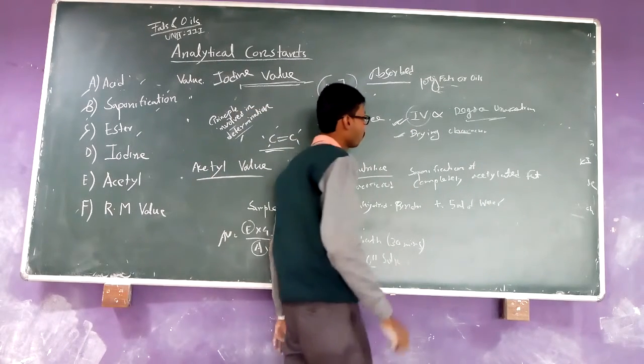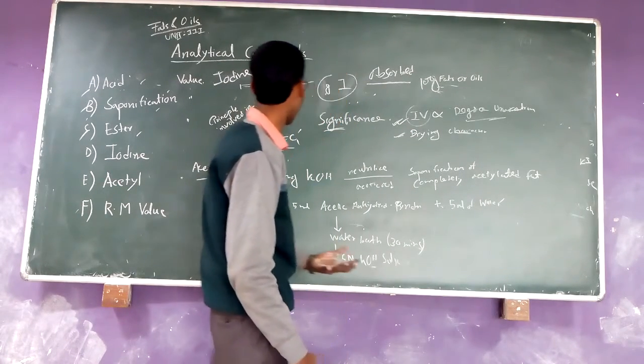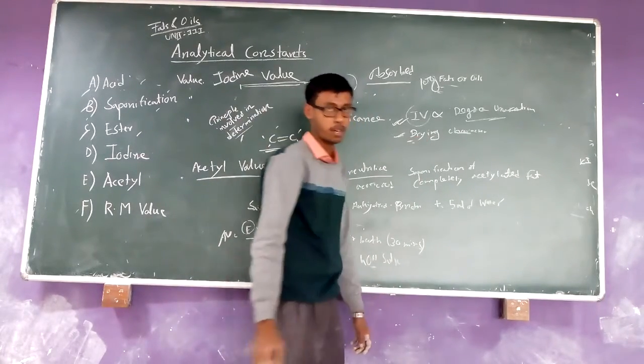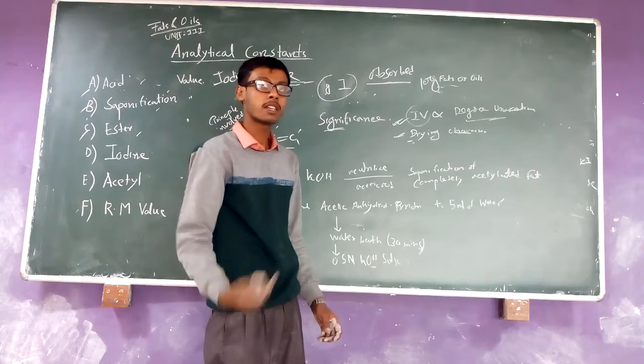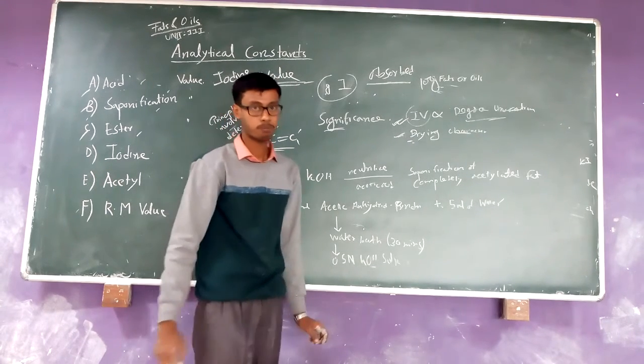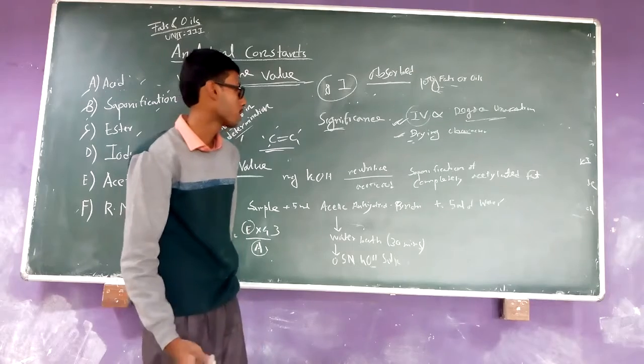And you can get an idea from the iodine value regarding the drying characteristics of oils. You know very well, drying characteristics are based on the unsaturation of the fats and oils.